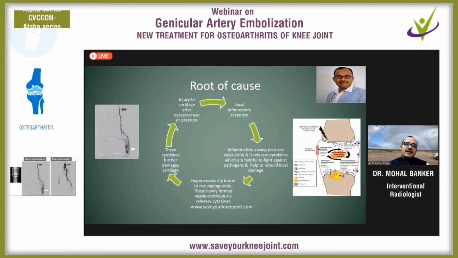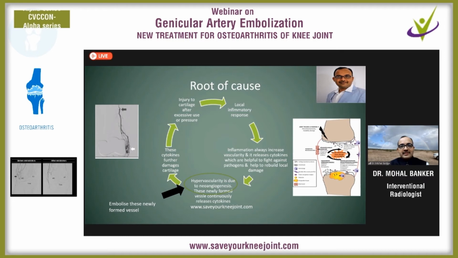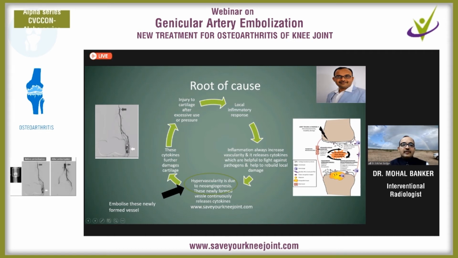And once this cartilage damage continues, it gives another signal for inflammatory response. So there is a vicious cycle going on continuously, and to prevent this cycle, we have to prevent this hypervascularity. So for that, we embolize these newly formed microvessels, which are shown over here. See, these are hypervascular, these are newly formed microvessels. These are main vessels. And here is this neoangiogenesis and the hypervascularity.